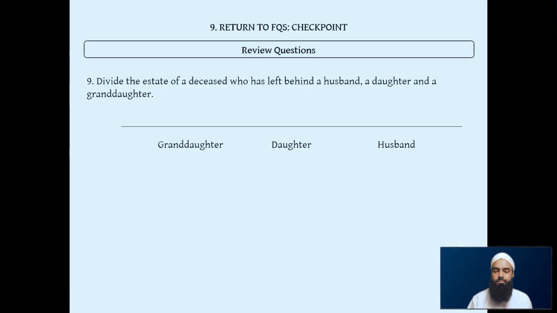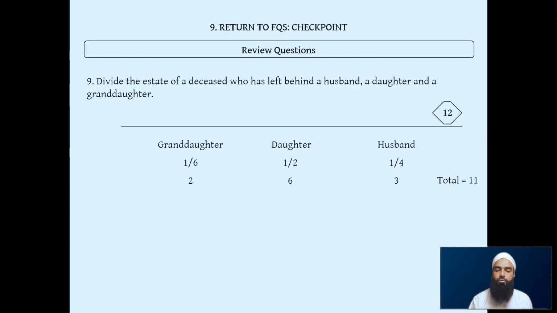Revealing the answer. Husband, because there's a daughter there, gets a quarter. Daughter gets a half. And a granddaughter gets 1/6. So this time we see there is 1/6 from group 2, but there's also a half and a quarter from group 1. So we use the bigger denominator, the 4, we multiply it by 3, and that gives us 12 as our divisor. Husband gets a quarter of 12, which is 3. Daughter gets half of 12, which is 6. And the granddaughter gets 1/6 of 12, which is 2. We add it up. 6 plus 3 is 9, plus 2 is 11. So we know this is a rad mas'ala.